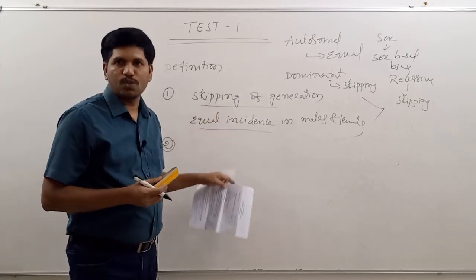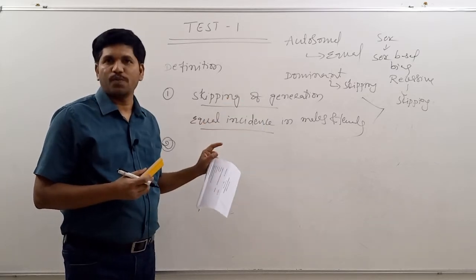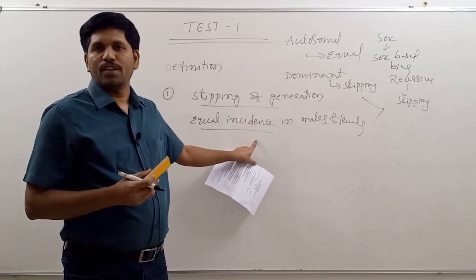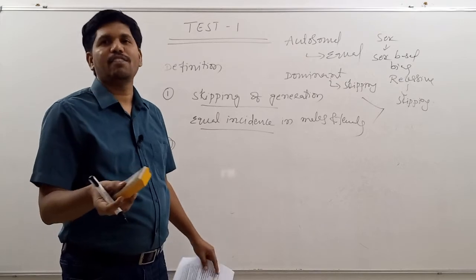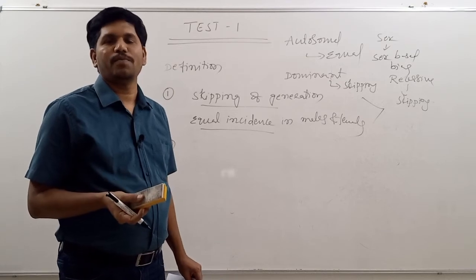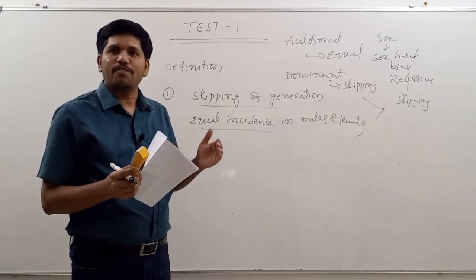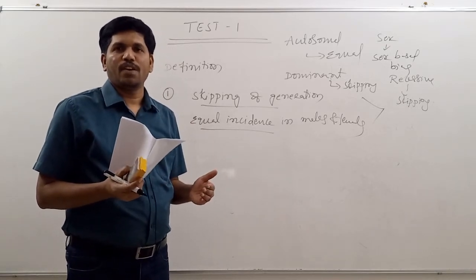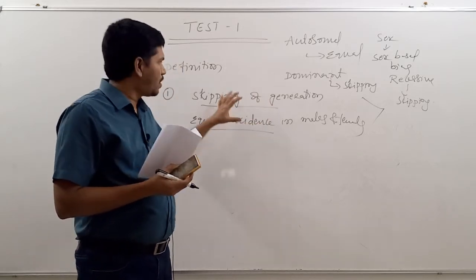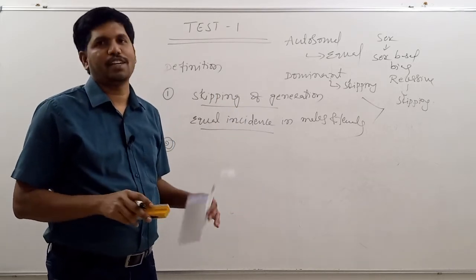If there is so and so character, or the presence of so and so, we can say that this is the nature of the genetic disease. After writing these 2 points, if you can explain with the help of one disease, that will be excellent. Even if you do not explain with the help of an example, that's not a significant drawback. Please remember, you have to write like this. Whenever we analyze a pedigree chart, you have to write if there is skipping of generations, if there is equal incidence. Based on these 2 points, we are going to establish the nature of the genetic disease. Understood?